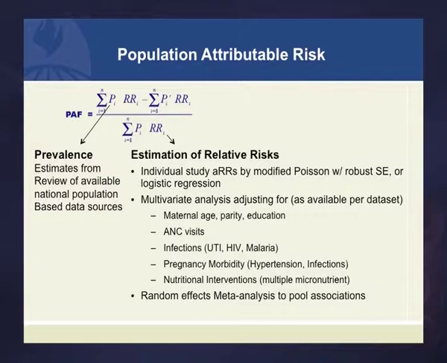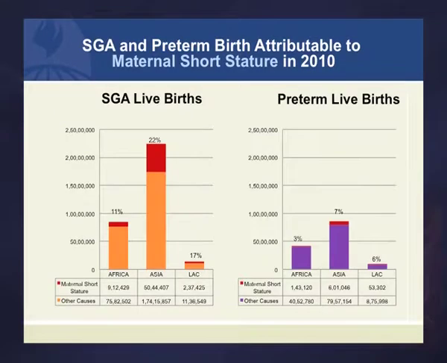So the first one is SGA births, and the total number of SGA births by region: Africa, Asia, and Latin America is on the left part of this panel. And the dark part, the brown part of that, is the proportion of the SGA births that we can attribute to maternal short stature using this population attributed fraction approach. 22% in fact in Asia.